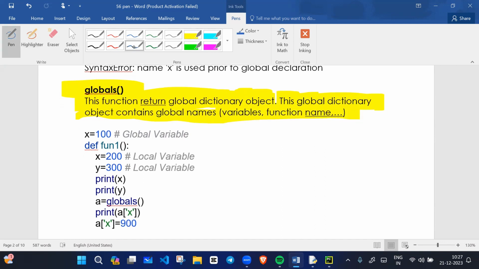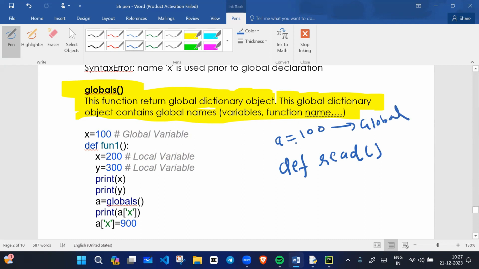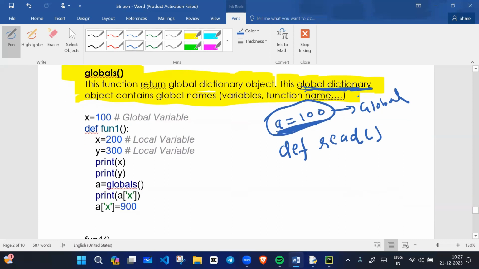Okay. So for example, if I'm writing def read, and I'm creating a variable outside the function like a equals to 100, so this is what a global variable. So what I'm saying, this is a global variable, and this global variable is saved inside what? Inside the global dictionary, or we can say global namespace. This global variable is managed by the global dictionary.